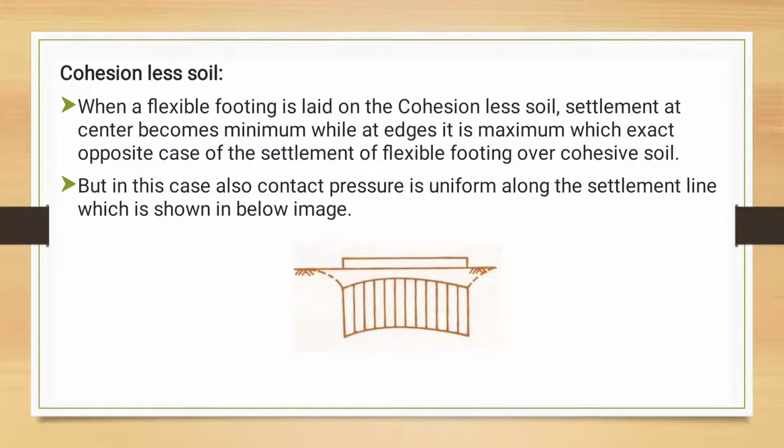But for flexible footing in cohesionless soil, the settlement at the center becomes minimum and maximum at the edges, which is opposite to the flexible footing over cohesive soil. But in flexible footing, the contact pressure is uniform along the settlement line, which is shown in the figure.